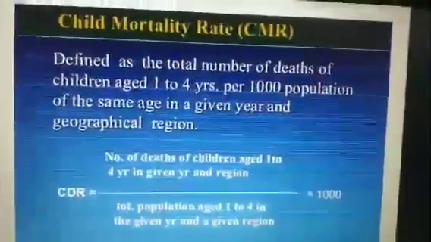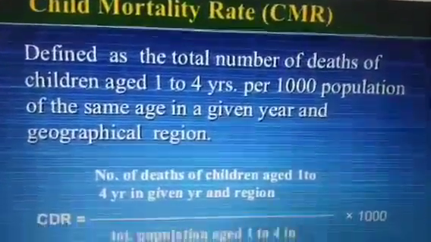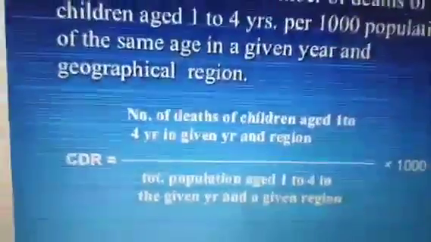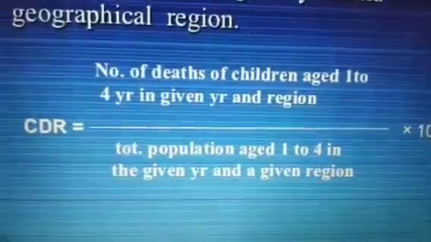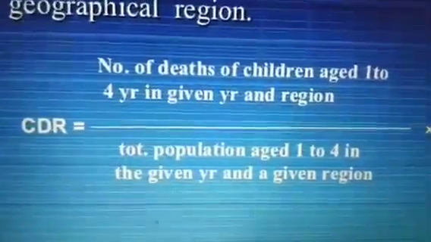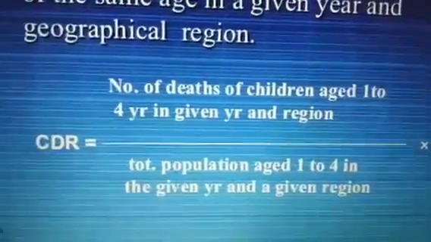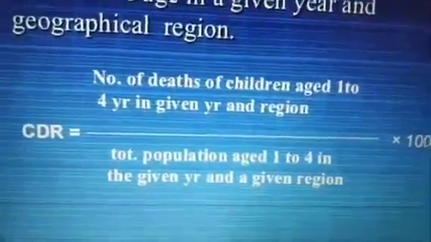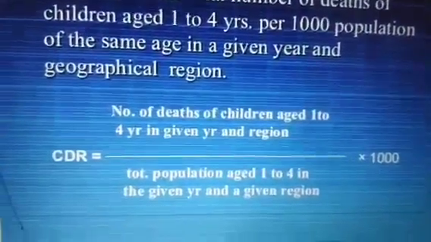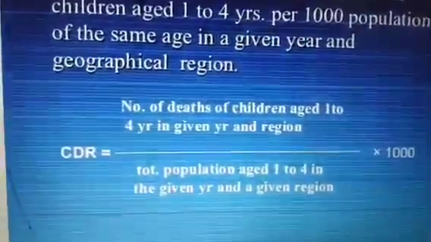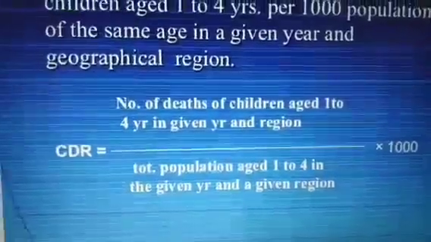And then, dear students, there is another term called child mortality rate, CMR. That may also be called CDR, child death rate. So what is child death rate? It is the number of deaths of children aged 1 to 4 years in a given year and region. This is very important: in a given year and in a given region, divided by the total population of that age in the same year and the given region, into 1000. So per 1000 calculation of CDR can be formalized like this.